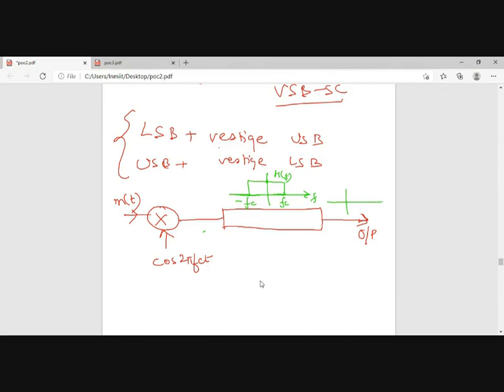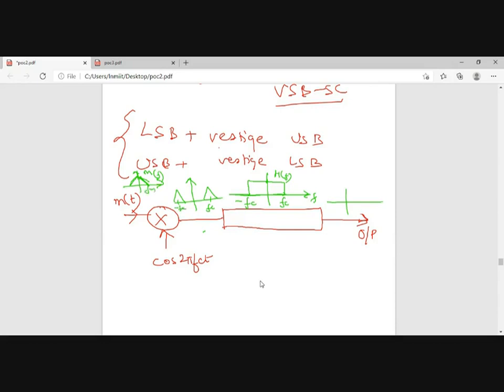If this is my spectrum of M(f), after modulation my spectrum will look like this and this, centered at fc and at minus fc, with frequencies fc minus fm and fc plus fm.